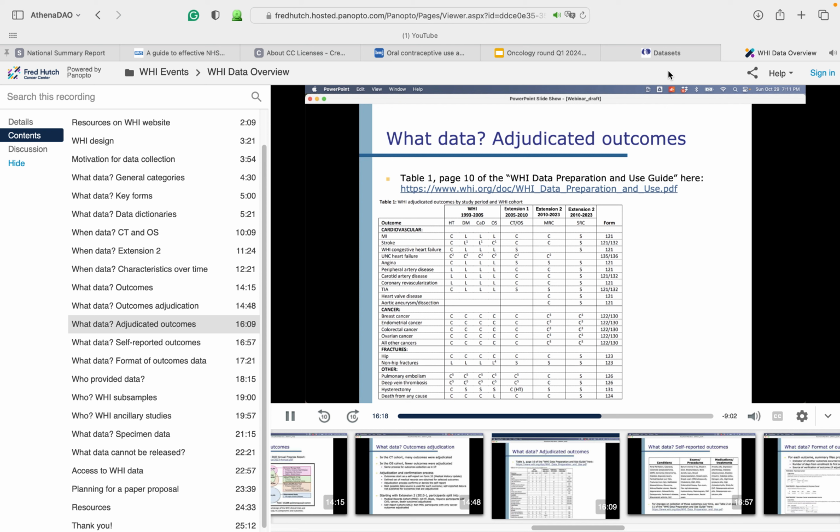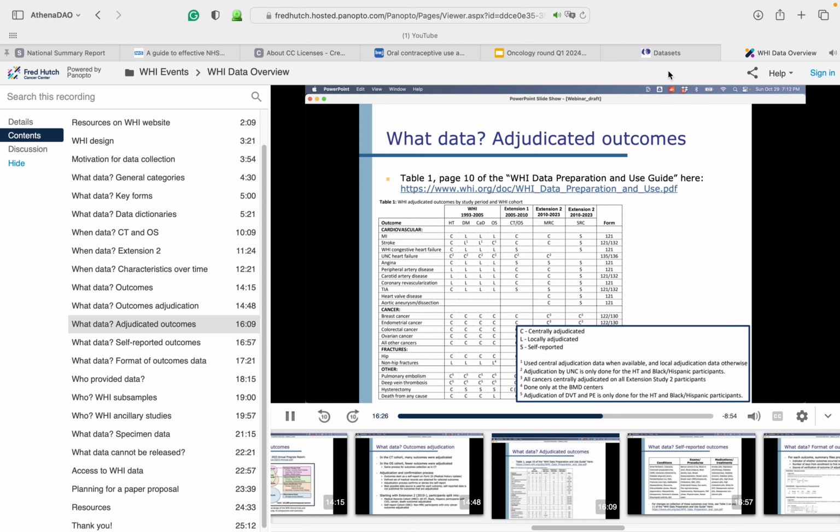This table from that guide shows changes in adjudicated outcomes by WHI phase and study cohort. Using the table legend, we can see how things have changed over time. Looking at the cardiovascular outcomes of MI and stroke, we see that these were adjudicated through 2010, or Extension 1, for all cohorts, but since 2010, they are only adjudicated in the medical records cohort. Looking at breast cancer, however, we see this outcome continues to be adjudicated for all cohorts through 2023.